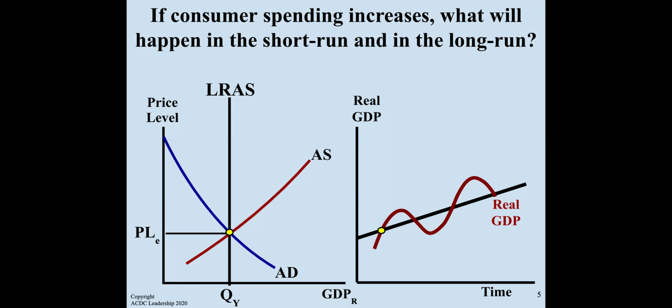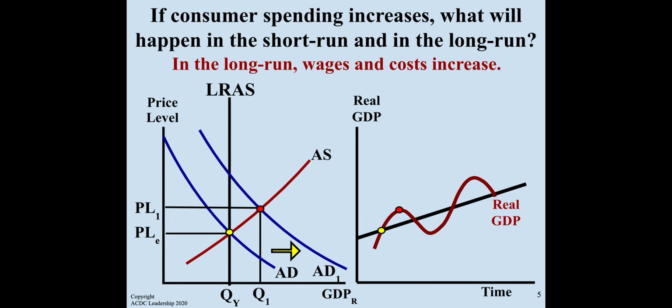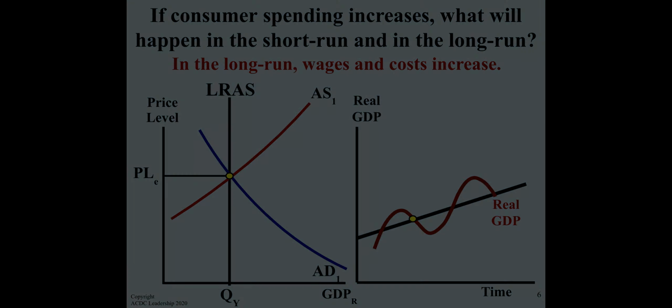If consumer spending increases, what will happen in the short run and in the long run? On the left, we have an increase in aggregate demand, which causes a price level increase and a quantity increase. In the long run, wages and costs increase. Therefore, there'll be a shift in the aggregate supply to correct and put it back on the long run aggregate supply. Similarly, in the business cycle, you see that this correction brings you back to the real GDP.